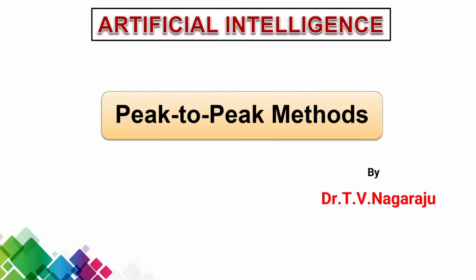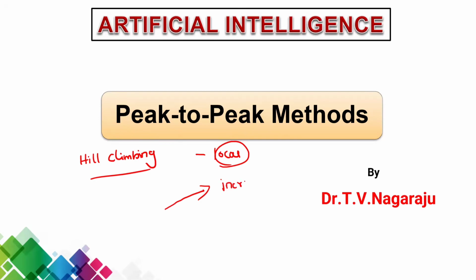Before understanding the peak-to-peak method, first you need to remember the search algorithm, hill climbing. What is the hill climbing algorithm? It's very simple. Hill climbing is a local search algorithm that continuously moves in the direction of increasing value. Whenever we reach a maximum value, we stop the searching process.